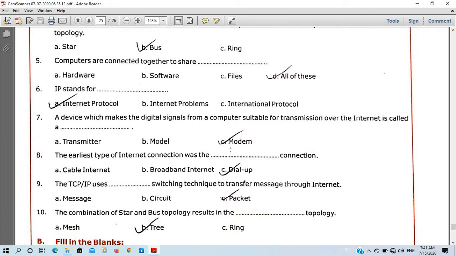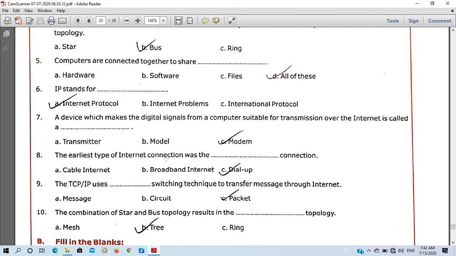So students, I had told you that a modem is a device which modulates and demodulates the signal, means the modem changes the digital signal into analog signal and then it gets transmitted in the medium, that is wire or wireless, and then again when it reaches the destination computer, means the computer to which the message is sent, then again it gets converted into digital signal. So modem is the right answer.